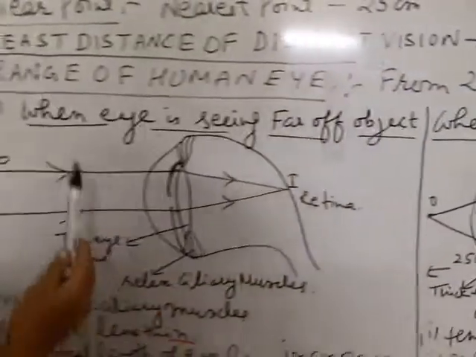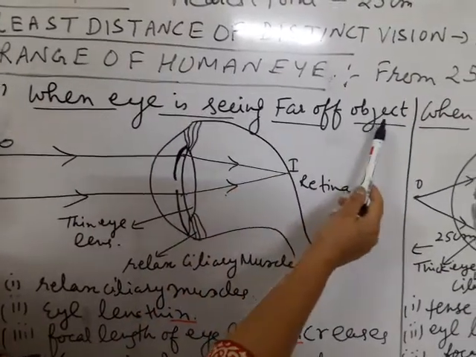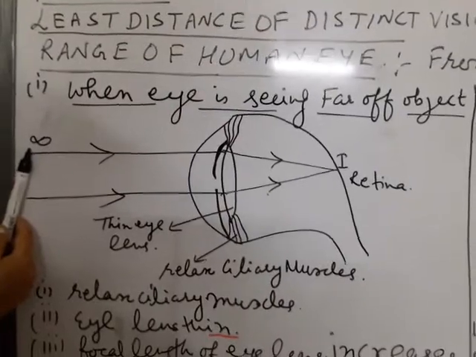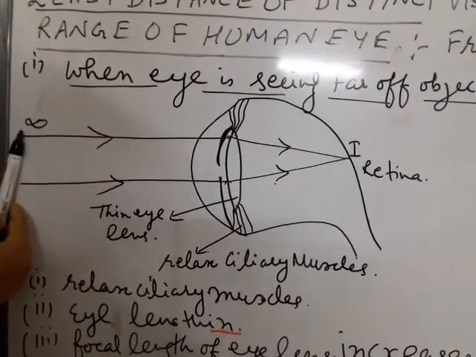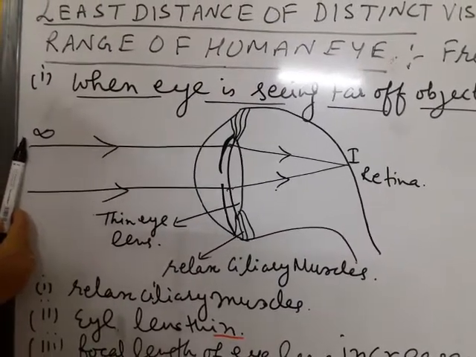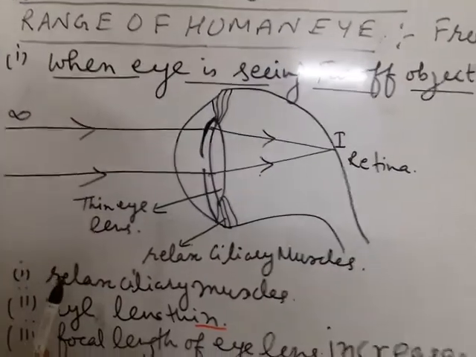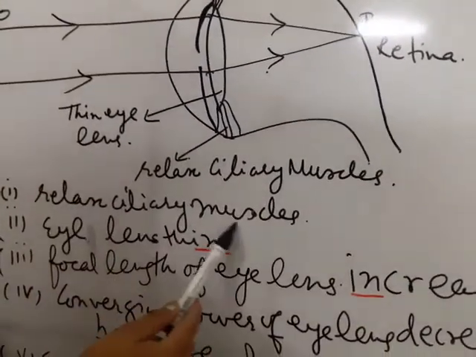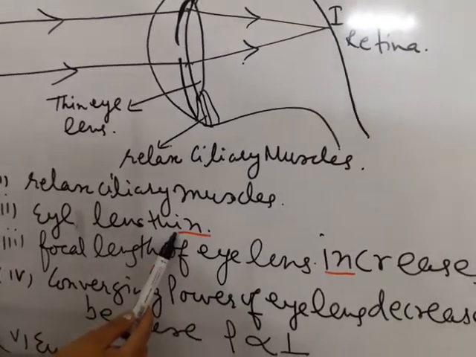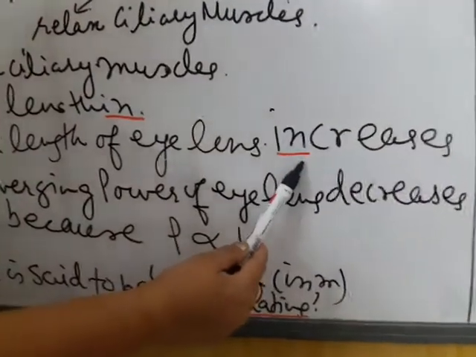Now, what happens when eye is seeing far off objects? When eye is looking at far off object, that is at stars, that is infinity, object is at infinity, stars are at infinity, then what happens? Ciliary muscles are relaxed, eye lens become thin, focal length of eye lens increases.